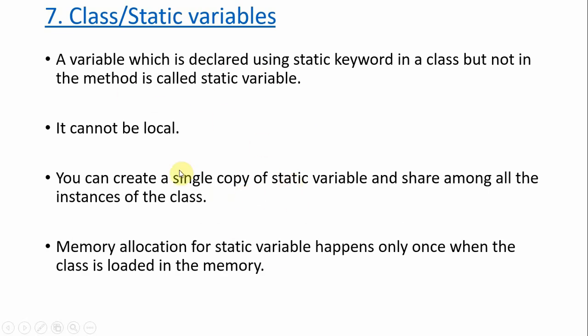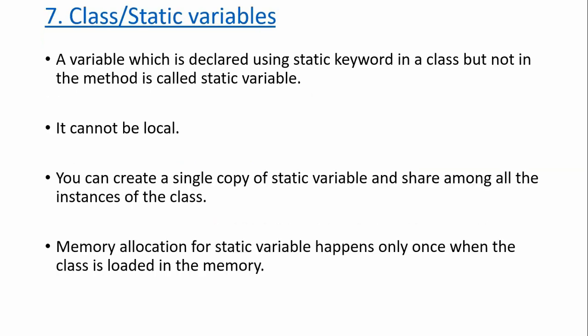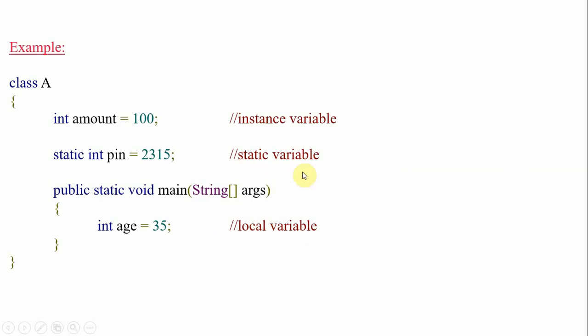For an instance variable, every time you have to allocate memory for every object. If one object wants to access it, you allocate memory; if another object wants to access it, you allocate another memory. But with static, once you allocate memory, access can be given to every object. That is the difference. We'll see the example.